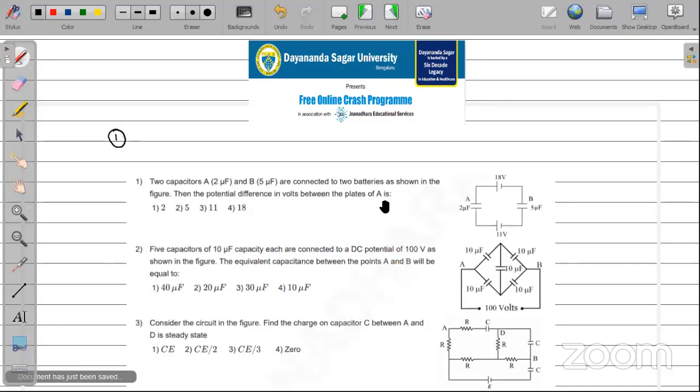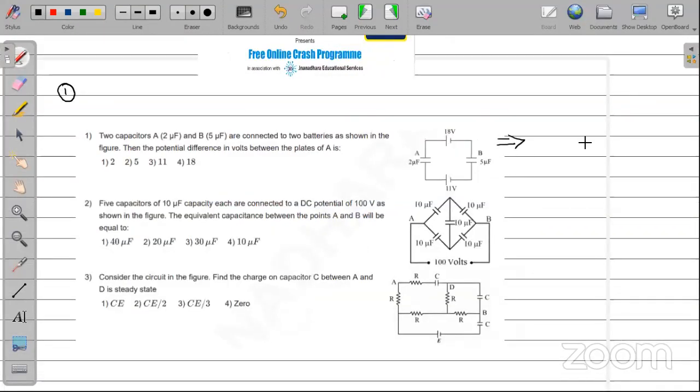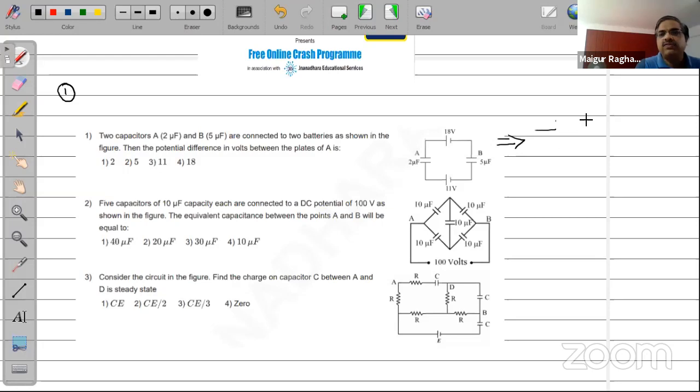It's a nice question. One way of working out this problem is to rewrite this circuit in a slightly different way. Look at it. A and B are basically like a series combination of capacitors connected in this way. The 18 volts plus terminal is connected to the plus of 11.